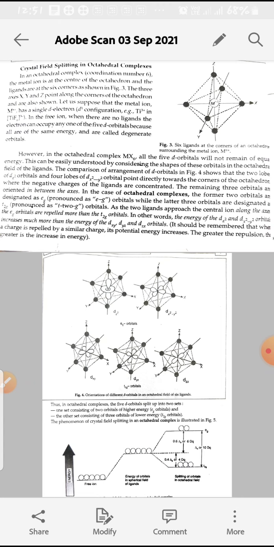In crystal field splitting, firstly we will take the free metal ion as we discussed earlier. In a free metal ion, there are no ligands present around the central metal ion.